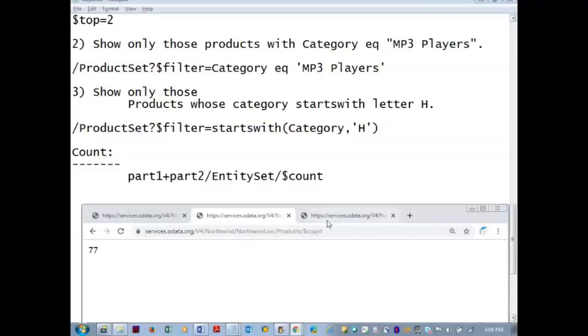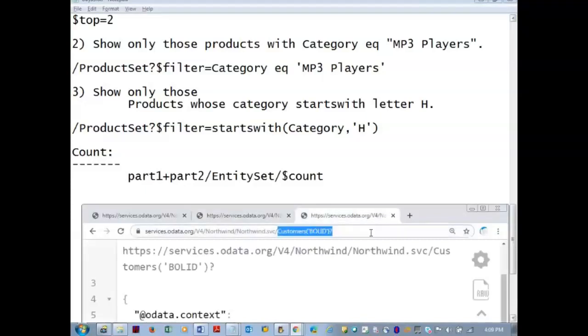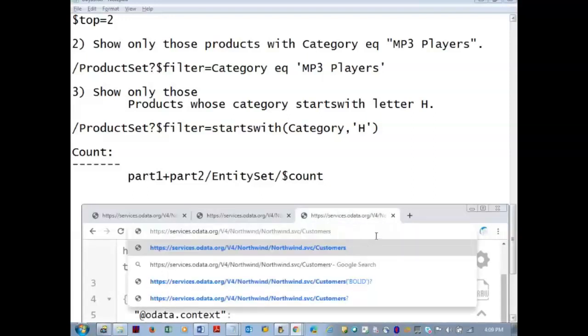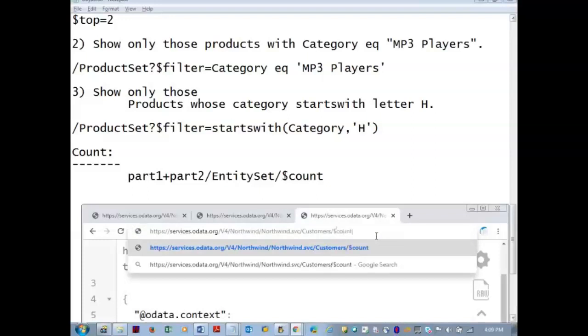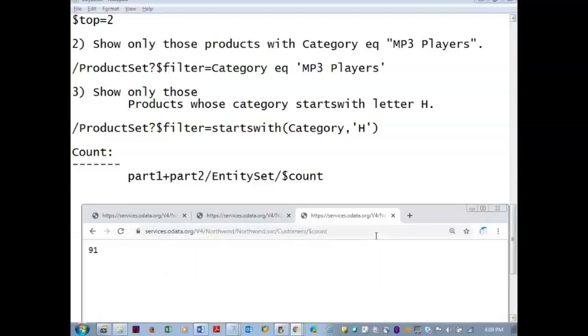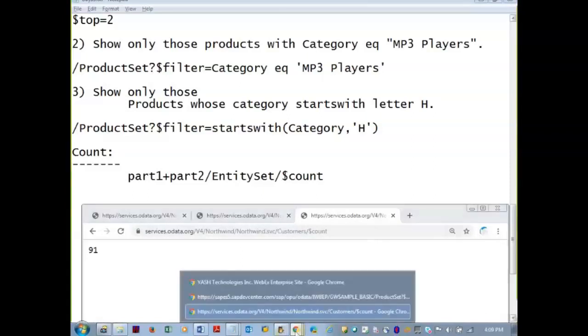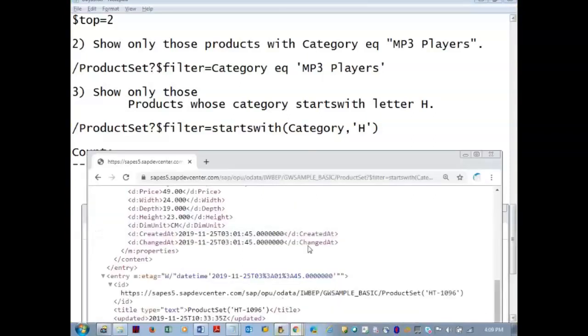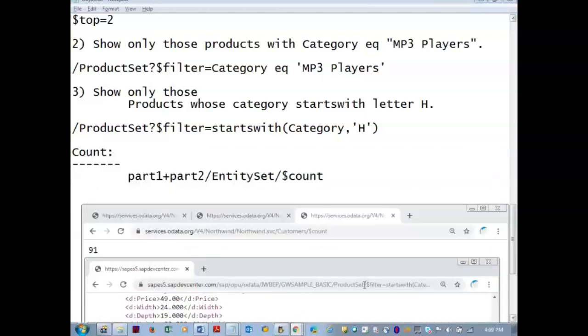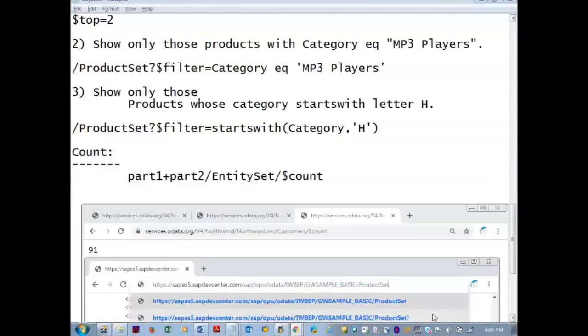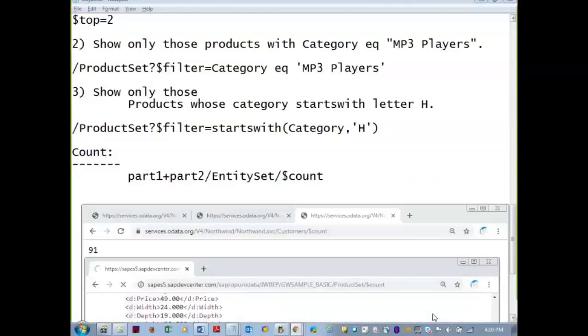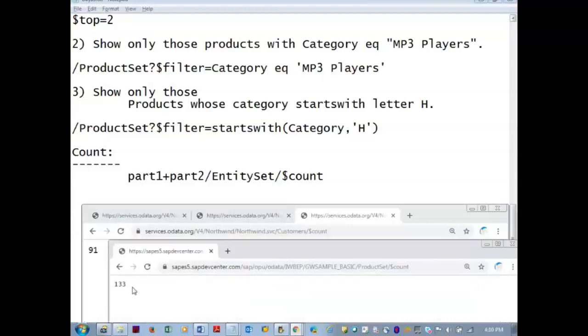77 records are there. Customers: 91 customers are there. SAP products: 133 products are there. SAP products, 133 are there.